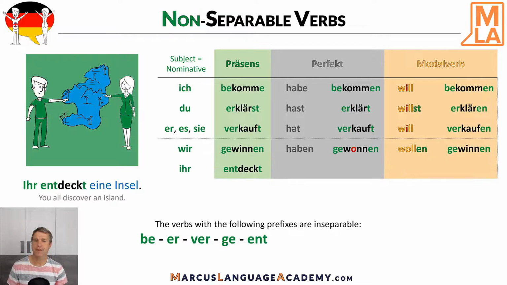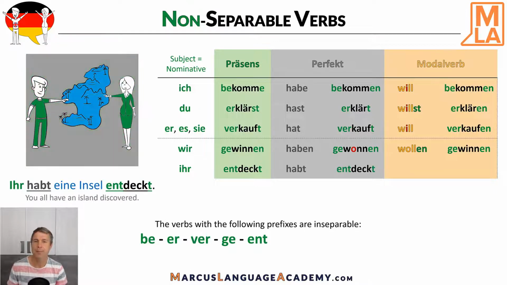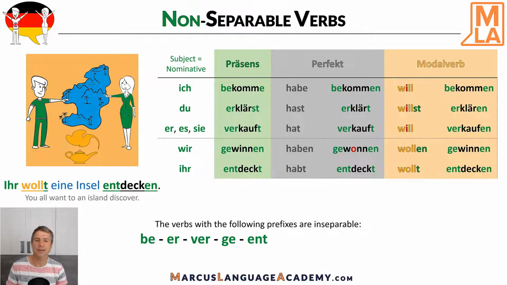Our next prefix is ent, as in entdecken, to discover. Präsens. Ihr entdeckt. Ihr entdeckt eine Insel. You all discover an island. Perfekt. Ihr habt entdeckt. Ihr habt eine Insel entdeckt. You all have an island discovered. Und Modalverb, ihr wollt entdecken, ihr wollt eine Insel entdecken. You all want to an island discover.